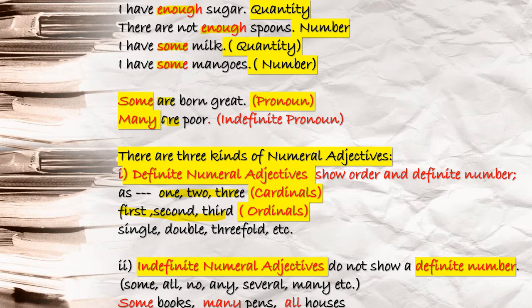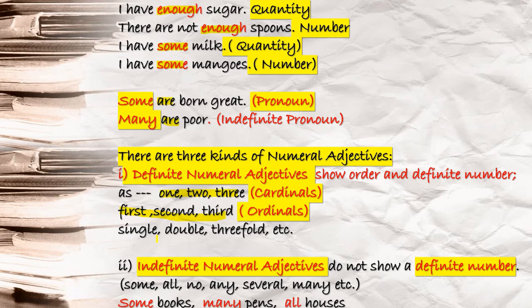Now you see, there are three kinds of numeral adjectives: definite numeral adjectives, indefinite numeral adjectives and distributive numeral adjectives. Definite means what? Exact number. Order, first, second, third, as I told you. 1, 2, 3 are called what? Cardinals. First, second, third are called what? Ordinals, order. Even single, double, threefold are also definite numeral adjectives.